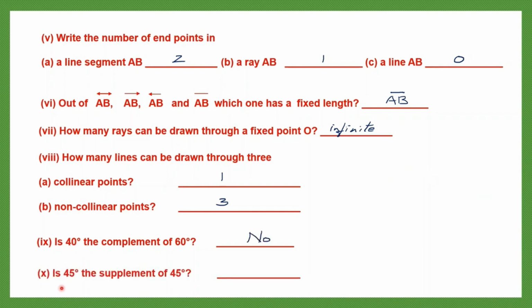Next question, is 45 degrees the supplement of 45 degrees? Supplement means two angles must add up to 180 degrees. Now 45 plus 45 will add up to only 90 degrees. It's not adding up to 180 degrees. So 45 degrees is not the supplement of this 45 degrees. So the answer here also is no.